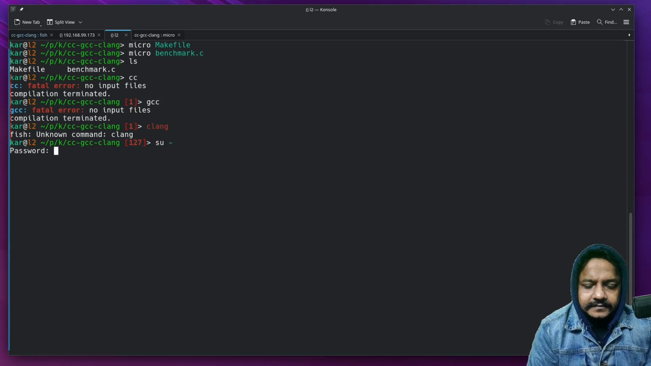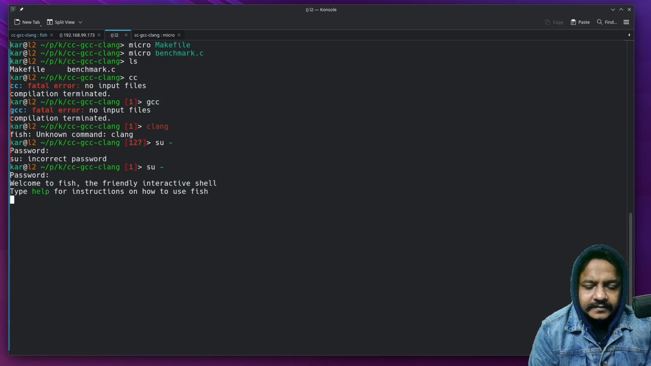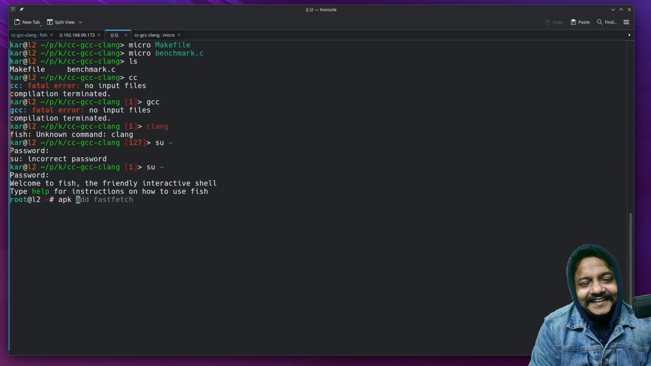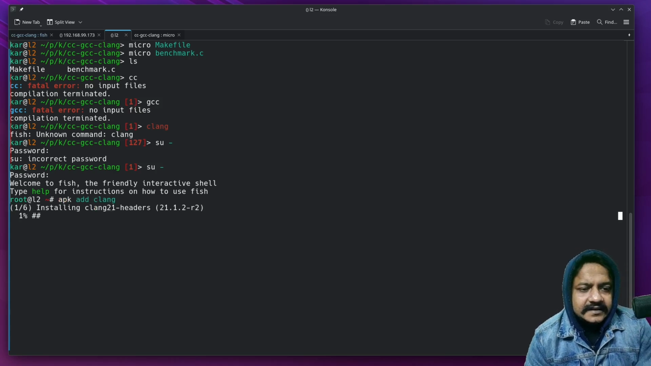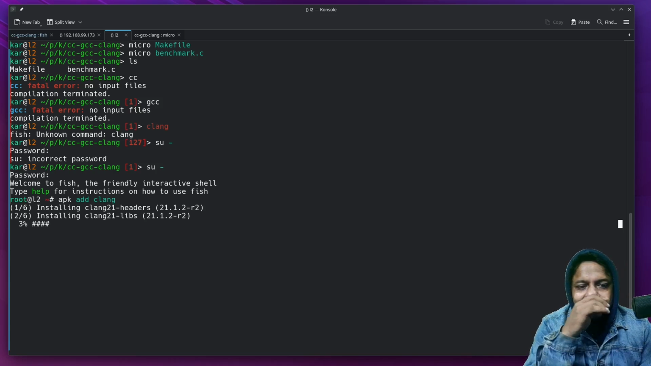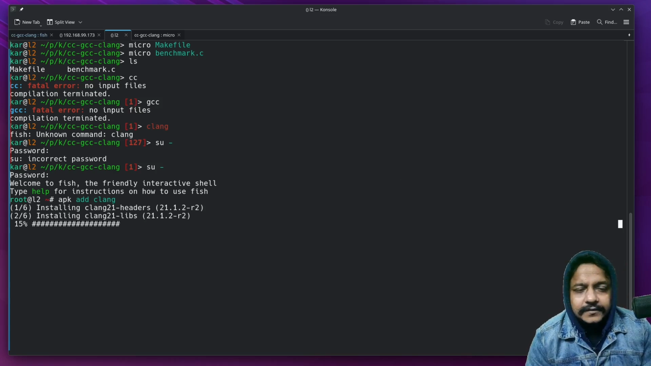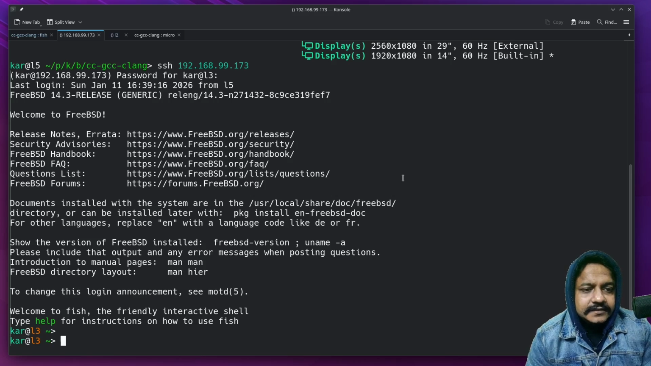Let's become the root. Incorrect password. Yes, I'm root now. pkg. No, it is apk add CLANG. Let's hope for the best, and yes, it is installing CLANG. In that time, I could have copied those things into the FreeBSD.